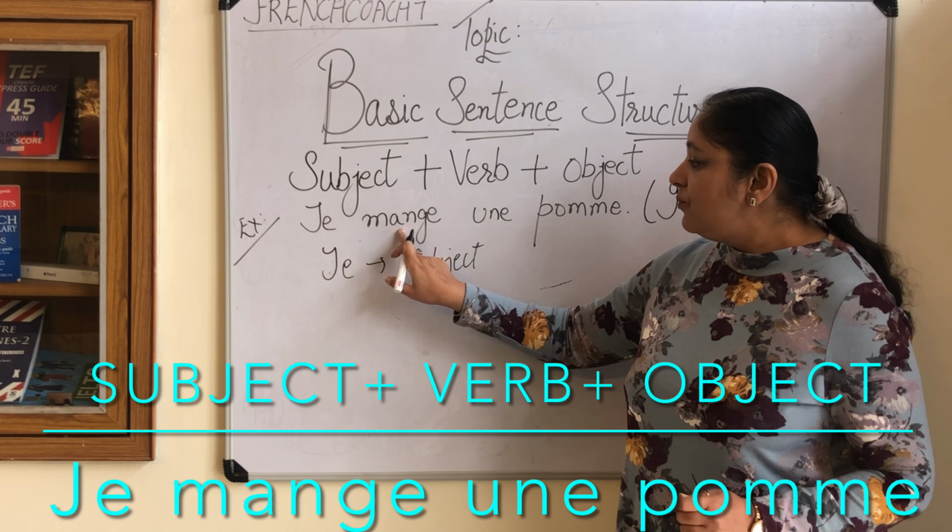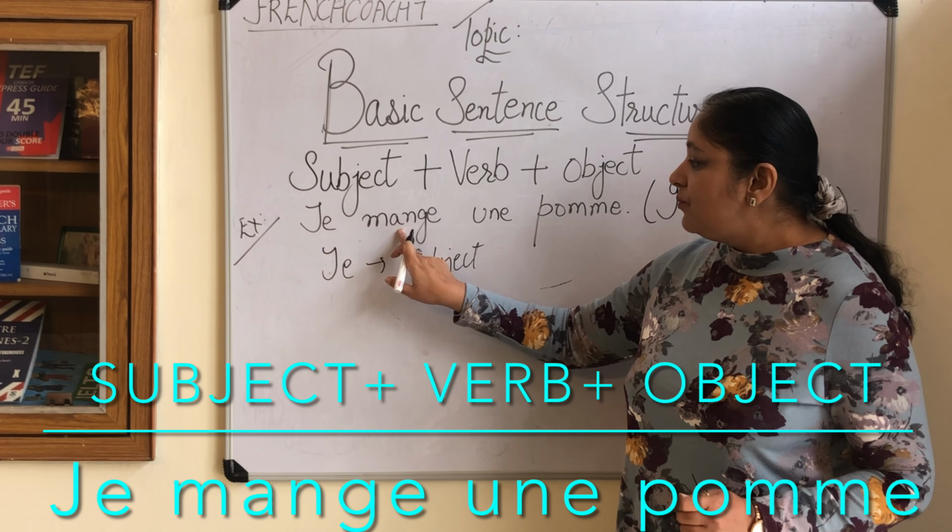We have already learned how to add place in a sentence. Now let us add time. Aujourd'hui, je cuisine. Today, I cook. Aujourd'hui, this is time. Je cuisine demain. Demain means tomorrow. Demain is time. Now let us add place and time in the same sentence. Let us make one sentence where we are adding place and time.